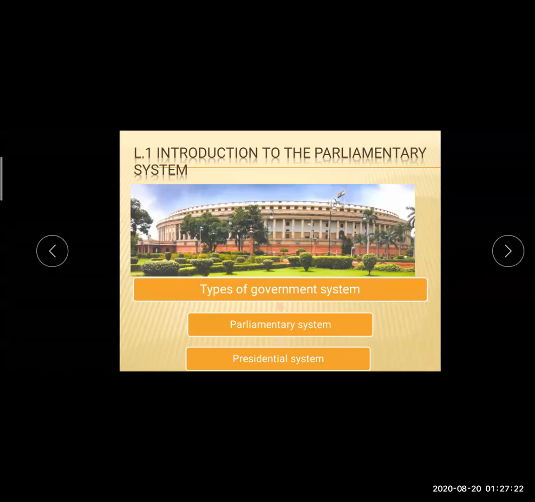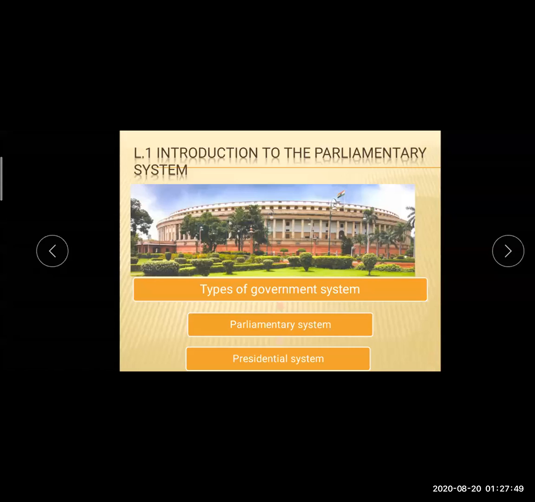Students, it is very important to note the name. Which are the two types of government? Then you should write: there are two types of government system, parliamentary system and the presidential system. Underline in your textbook. And the function of the legislature is to make laws. Underline that line also.